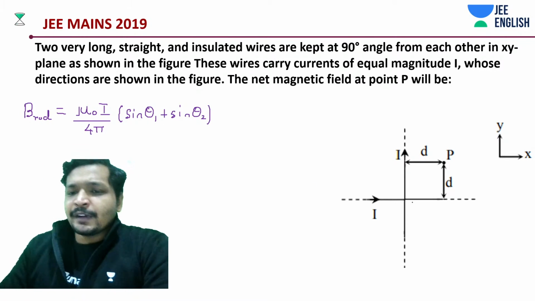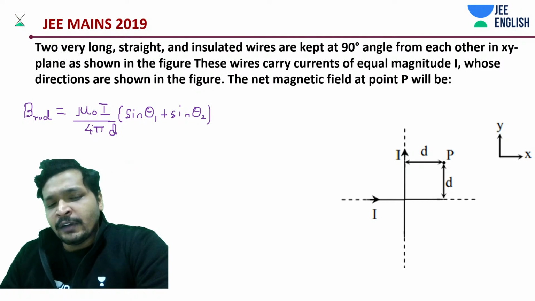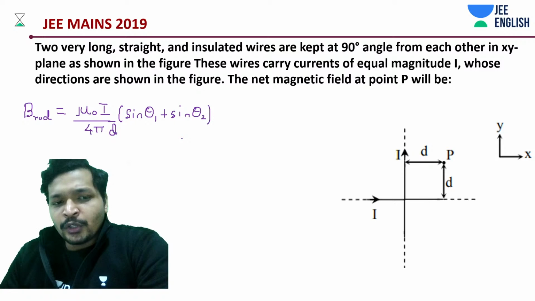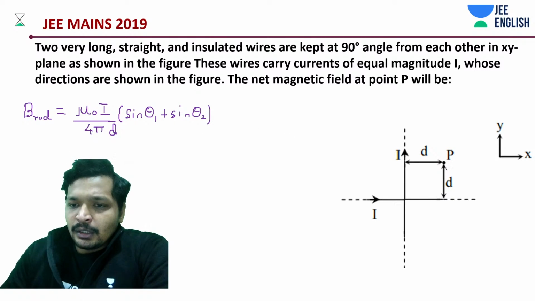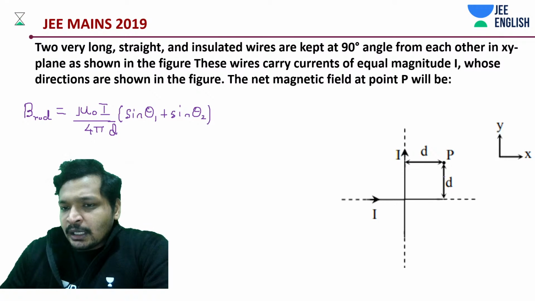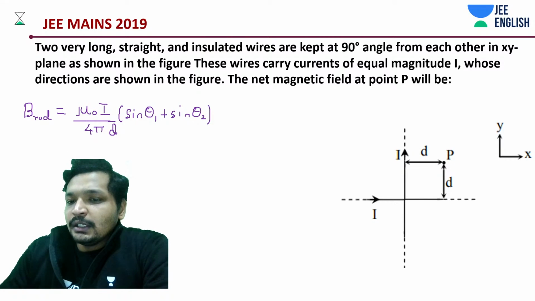Let's do it specifically for this case. Okay, and divided by D. That's my mistake. So mu naught divided by 4 pi into I by D into sine theta 1 plus sine theta 2. Okay, now let's first of all think about this guy. Magnitude is going to be the same, opposite directions. Really simple, 0. Okay, how do we do theta 1? Theta 1 in this case is how much?